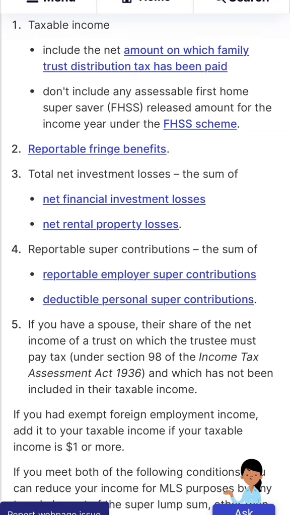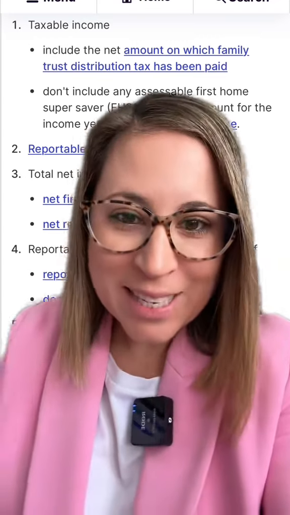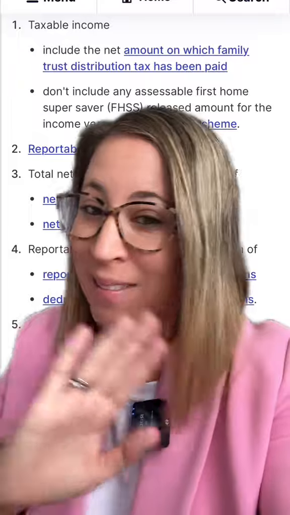Then you need to add back any net investment losses. Then you need to add on any reportable super contributions. So these are additional contributions that you've paid in addition to the contributions your employer is legislated to make. And then if you have a spouse, their share of the net income of a trust which the trustee may pay tax. So as you can see, it's a little bit confusing. So if you have any of these types of incomes, you might want to see an accountant for help.